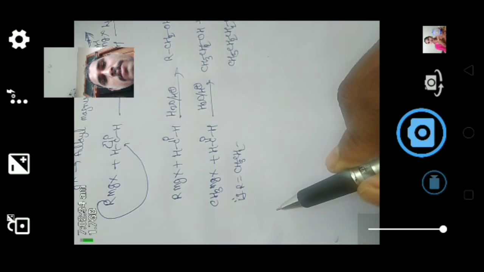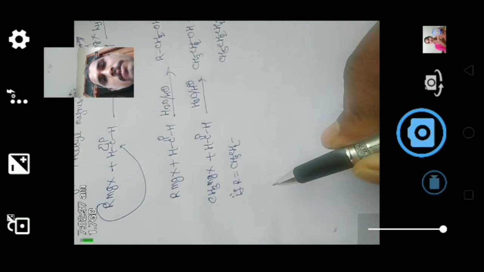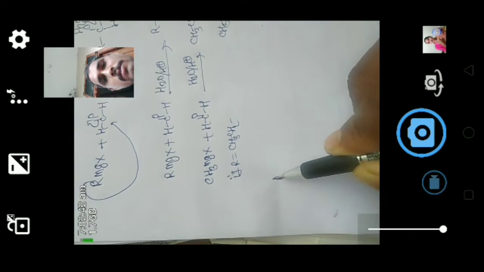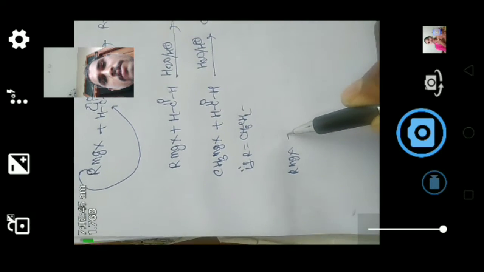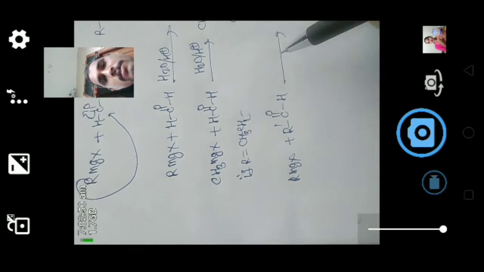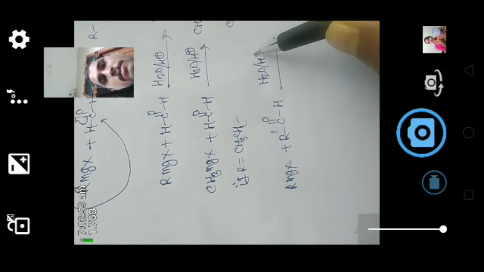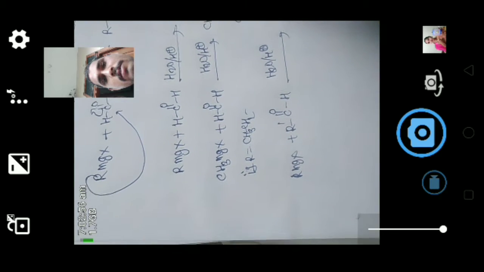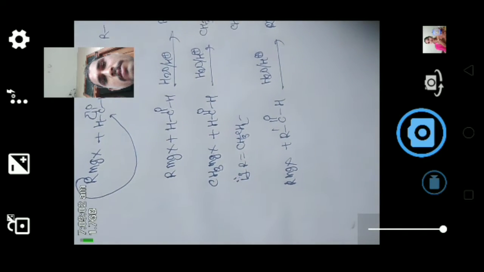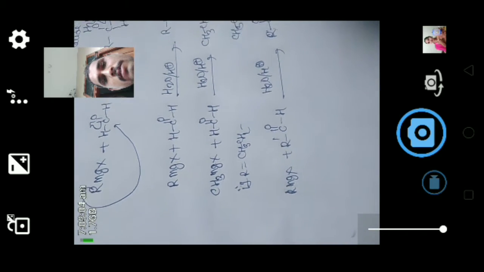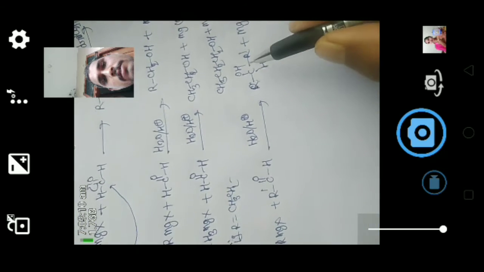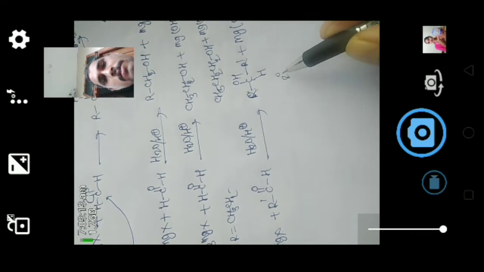Here the same Grignard reagent, when we react with aldehyde, gives secondary alcohol. RMgX plus R'CHO gives, on hydrolysis, RCH(OH)R' plus Mg(OH)X. Here RCH(OH)R' is a secondary alcohol.